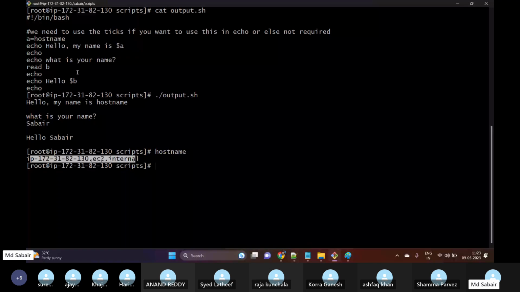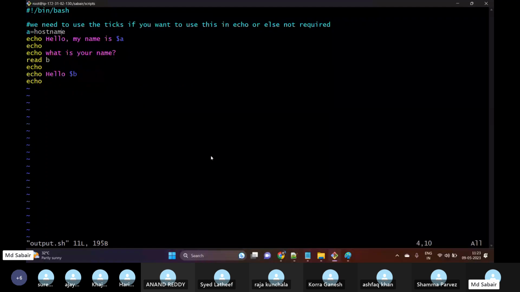So whenever we want any command to execute inside echo, right, we need to use those tick marks. I mean the backtick. Okay, vi. Where can I find that? We can find that key exactly below our escape button. Okay, so we need to put this inside the backticks.